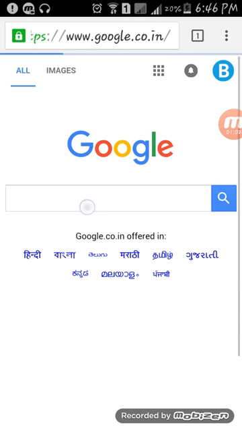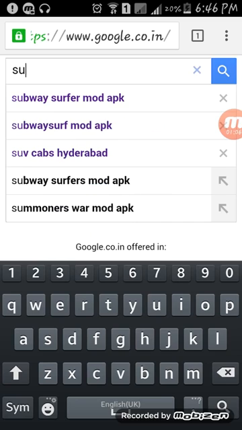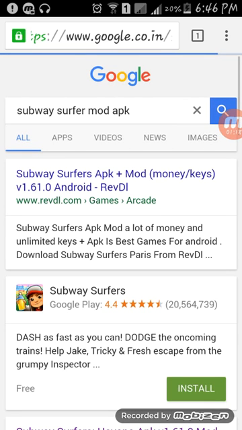In this search bar we need to type Subway Surfer mod apk. It is already typed, so you need to type the same thing over here.